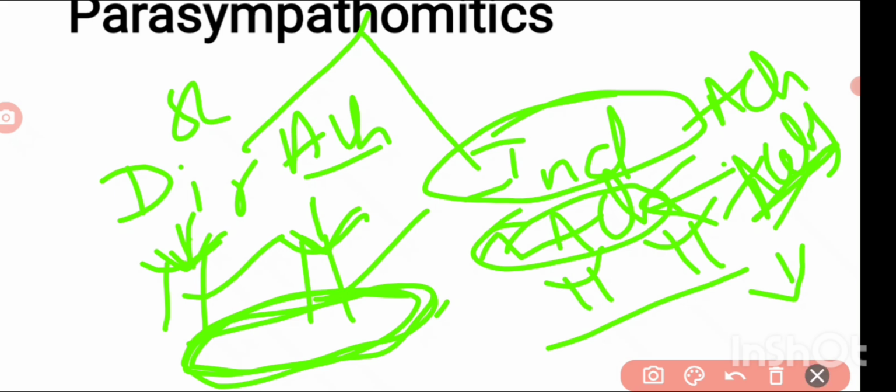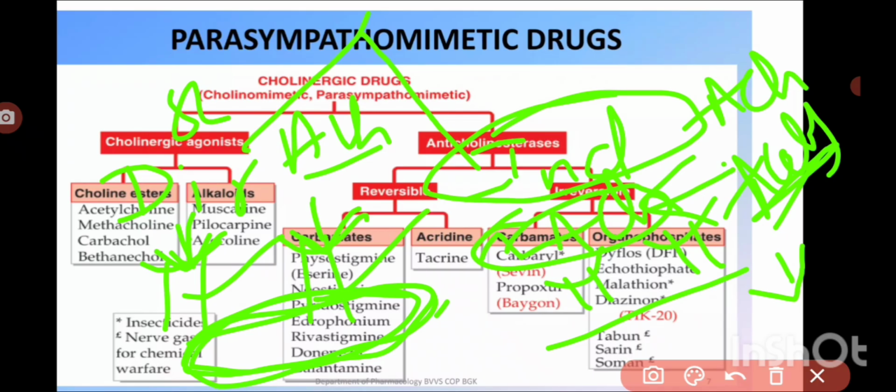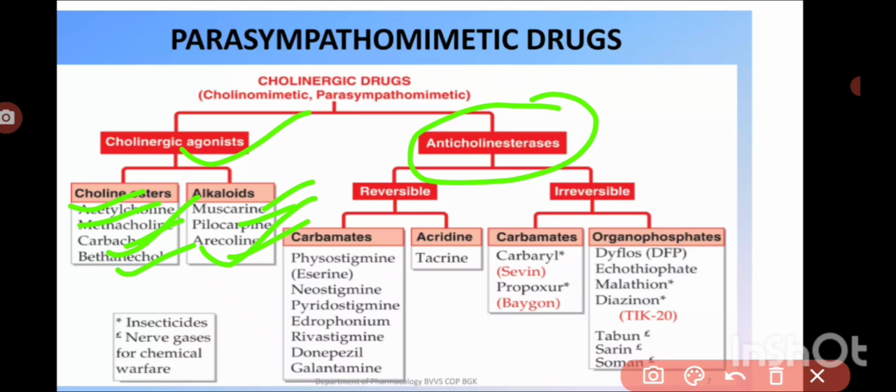Okay, so then we'll go for classification. Okay, so this is the classification. So among direct acting cholinergic agonists, we have choline esters and alkaloids. Okay, so examples are acetylcholine, methacholine, carbachol, bethanechol, and alkaloids are muscarine, pilocarpine, and arecoline. Okay, among anticholinesterases we have reversible and irreversible.